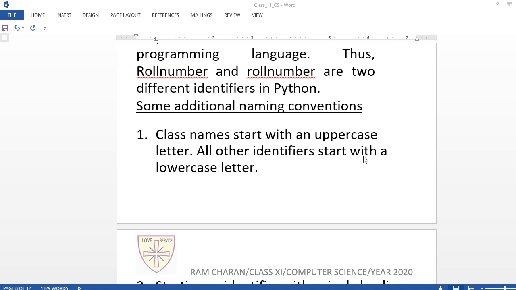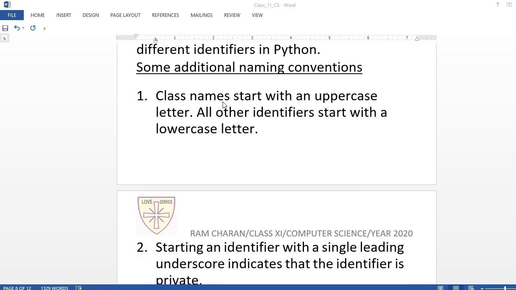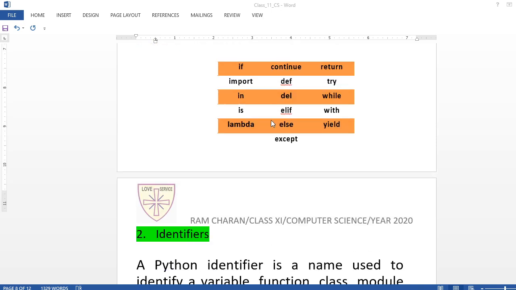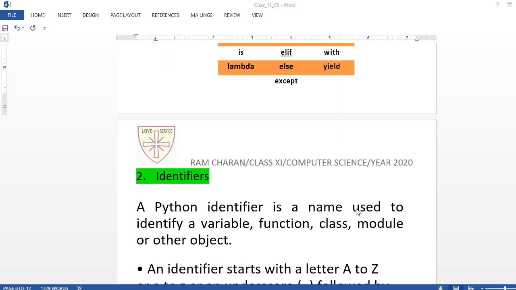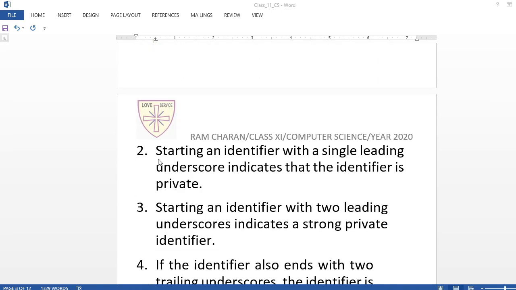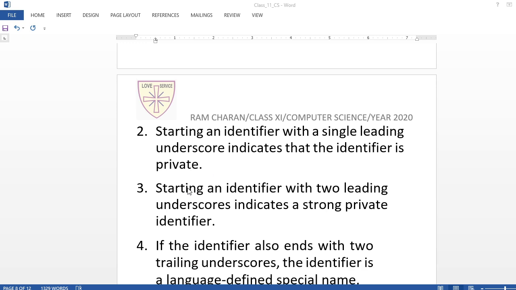You got clear about this? Okay, now some additions. A class name starts with an uppercase letter, and all other identifiers start with a lowercase letter. We check all the identifiers written here; all are in lowercase. Starting an identifier with a single leading underscore indicates that the identifier is private. I will teach this in class 12; it is a part of class 12, so nothing to worry about.